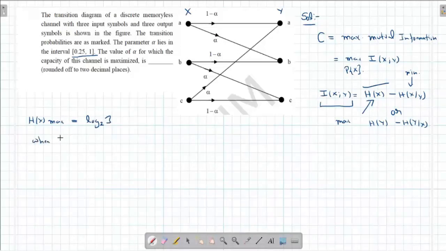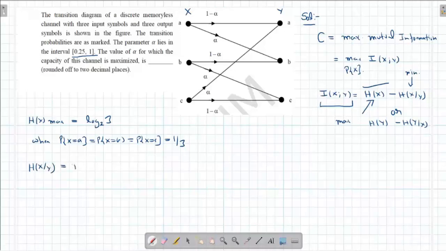When probability of X equal to A is the same as probability of X equal to B, is the same as probability of X equal to C. Right. So that is one part. Now coming to H(X given Y).